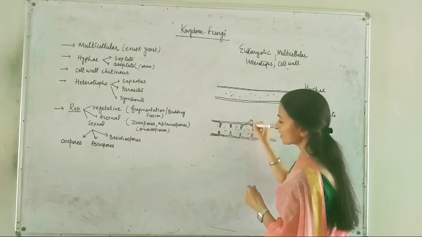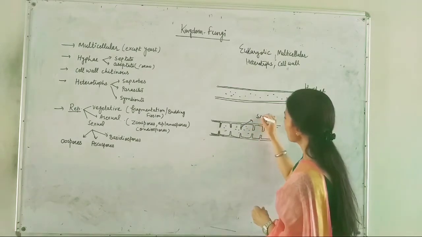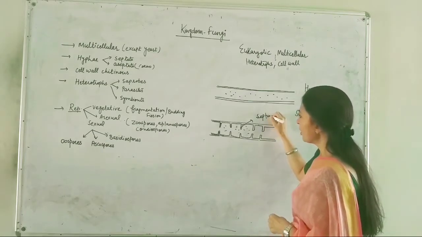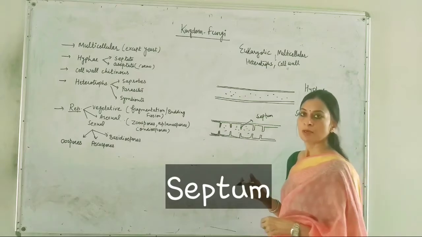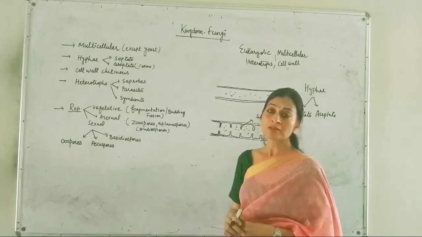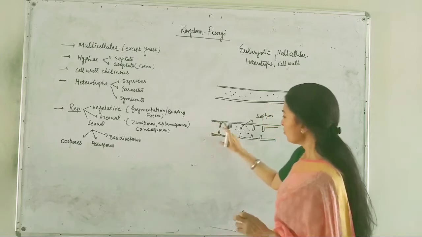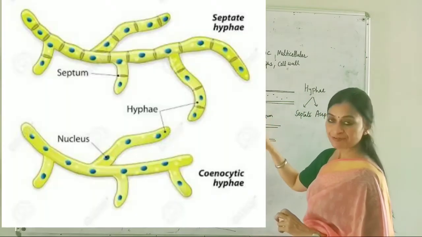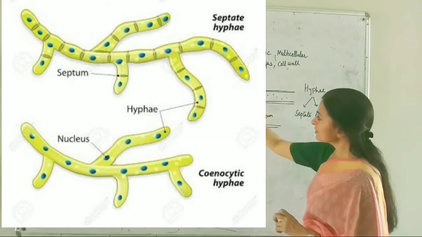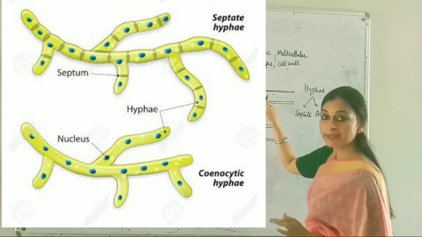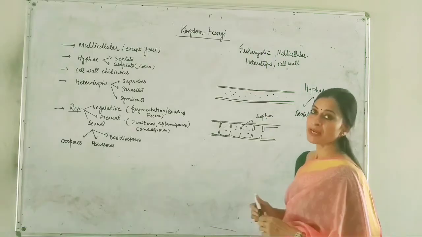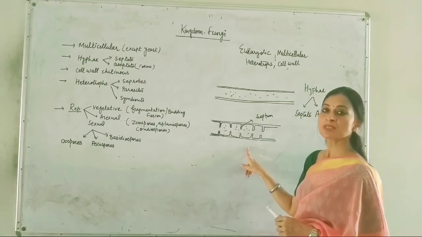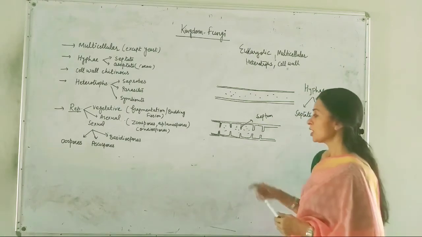These extensions of the cell wall are known as a septum in the singular, and in plural form, septa. There are a number of septa you can see in this filament. So we have two types of hyphae, septate and aseptate. This hypha is aseptate because it does not have any partition wall, while this one is known as septate hypha.